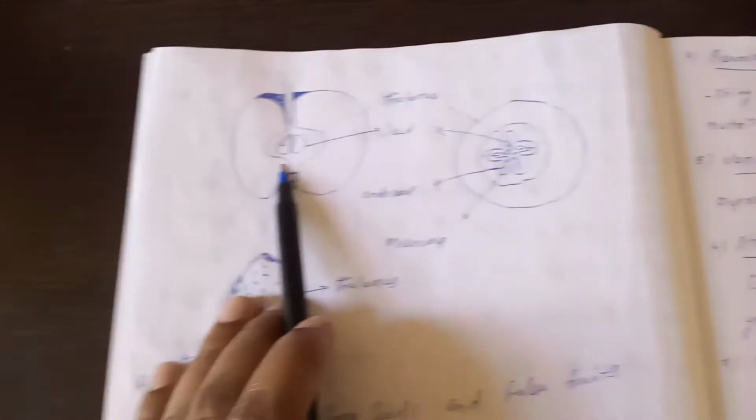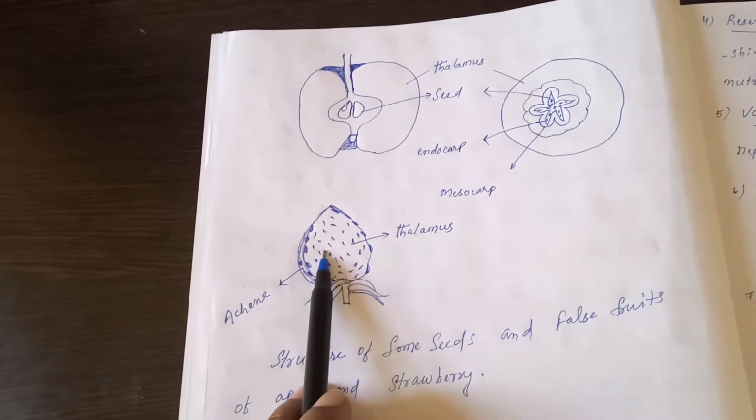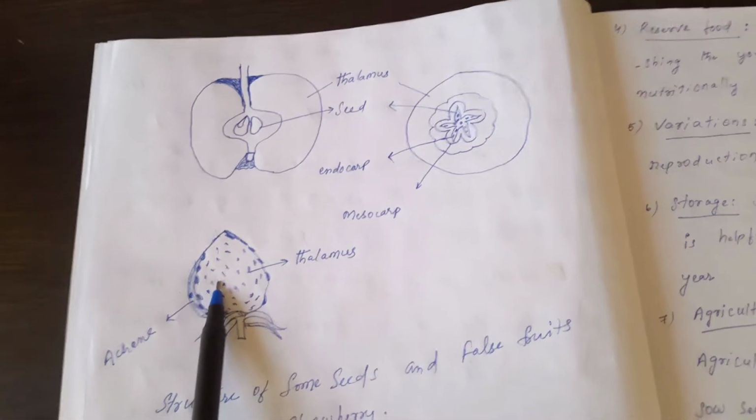And these are the structures of some false fruits: apple and strawberry. In apple and strawberry, the thalamus is modified. Thalamus stores the food material and becomes fleshy.